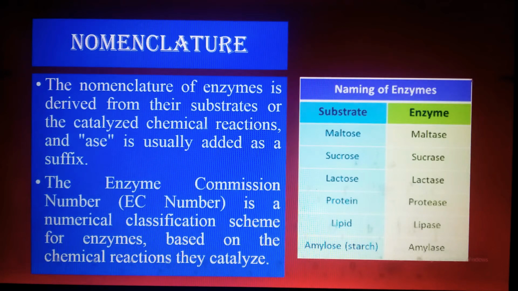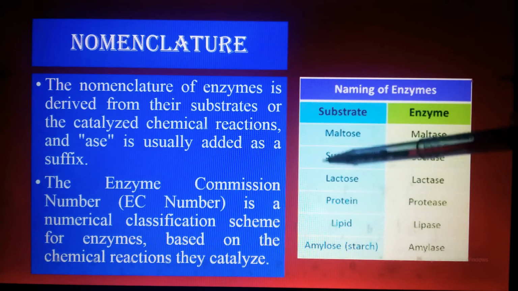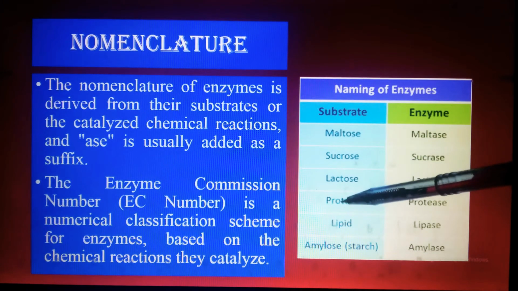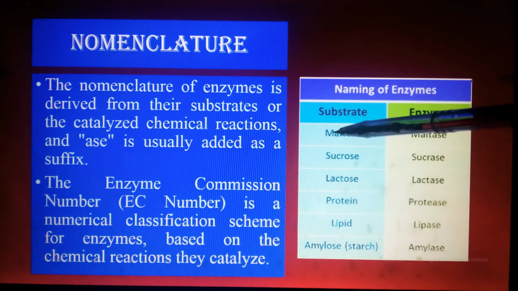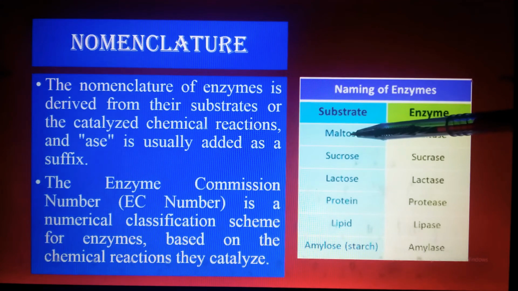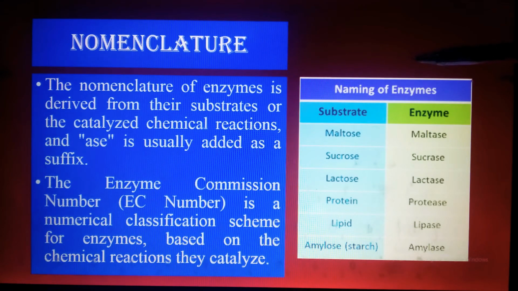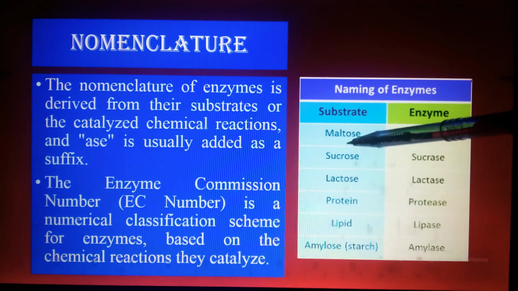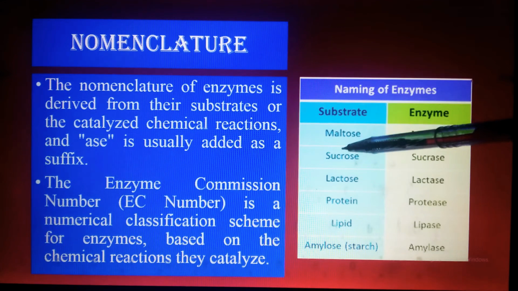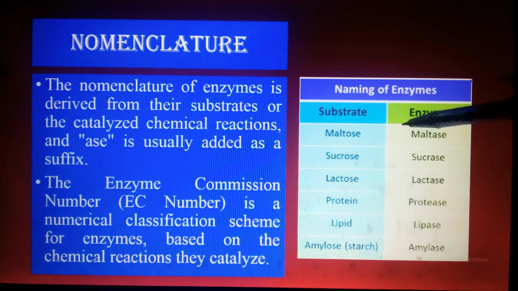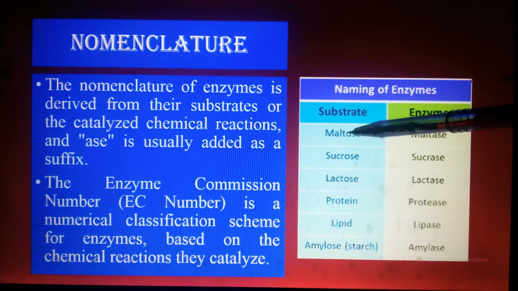Like you can see here, I'm giving you the example of maltose, sucrose, lactose. These are all disaccharide sugars, and similarly proteins, lipids, and amylose. Maltose, when it undergoes hydrolysis, is converted into glucose plus glucose, and sucrose is converted into glucose plus fructose. So when these disaccharides are converted into monosaccharides by hydrolysis reaction, what will happen?